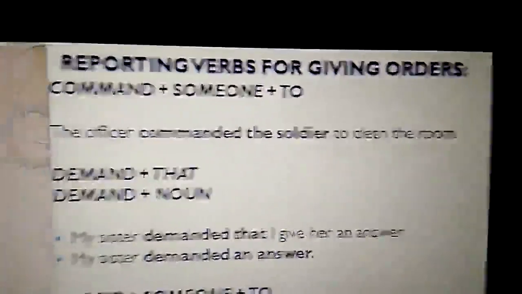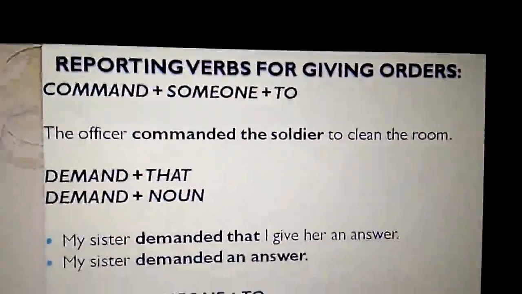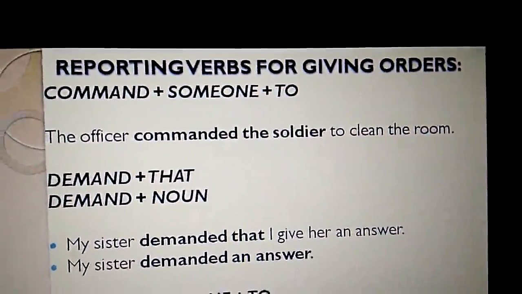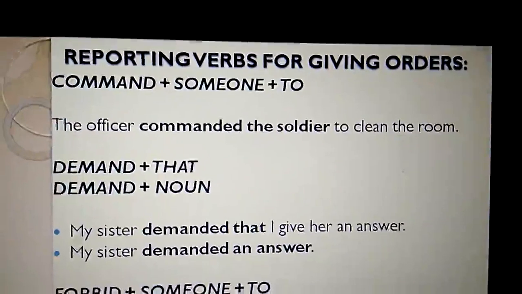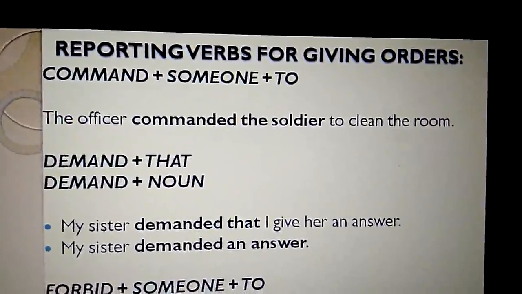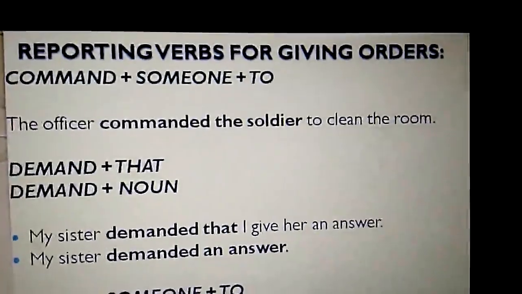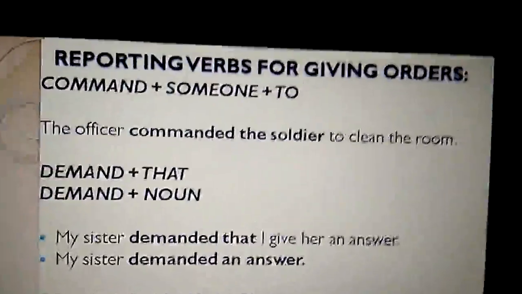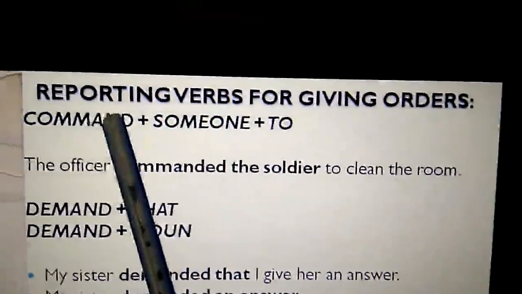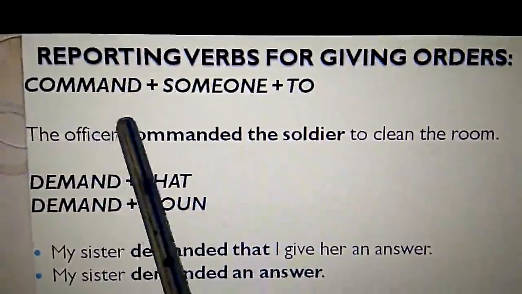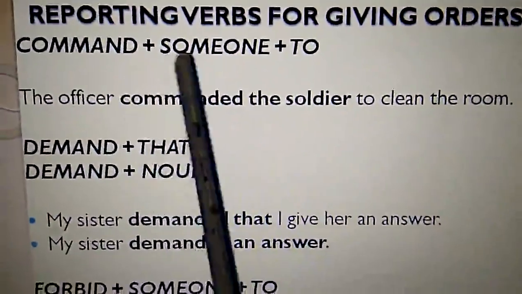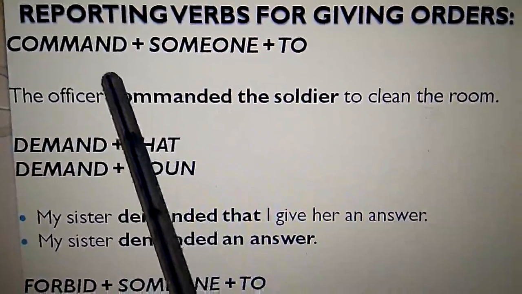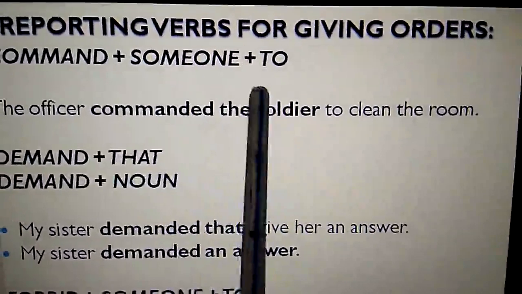And see the other reporting verbs, for giving orders. When we are reporting information that tells of giving orders, what is the pattern the verbs have to follow? Usually the reporting verb we use to give orders is command. The pattern with command is command plus someone plus to.